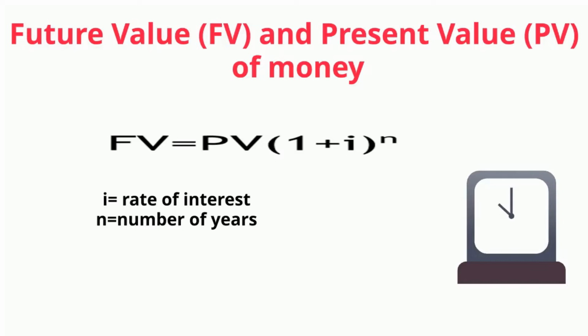The second is the rate of interest and the period for which you are investing. So the formula goes like this: future value of money at the end of the third year is equal to present value of money into (1 plus i) to the power of n, where i is the rate of interest. N represents the number of years for which the investment is made. This is the formula with respect to future value of money.